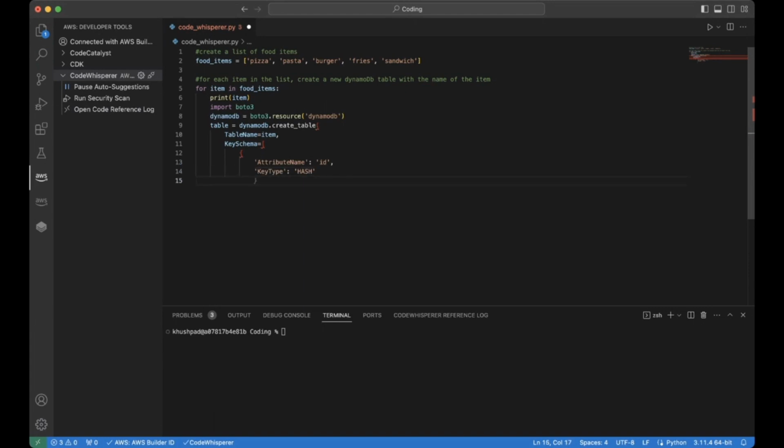Okay. So why is this important? Why did I go through this? Well, for starters, you can see that the code builds upon each other. So if I have a variable called food items for specific food items that I want to create a list of, I can also create a comment based off that specific list that I had above, and I can create a resource associated with that. So not only can you do simple tasks, you can also do compounded tasks, in the sense that you can build comments based off each other and generate code based off each item.